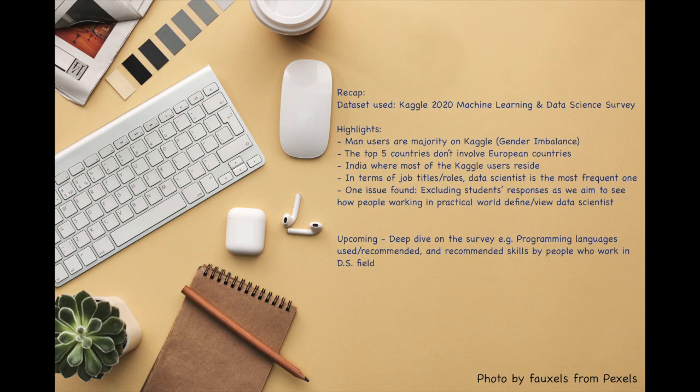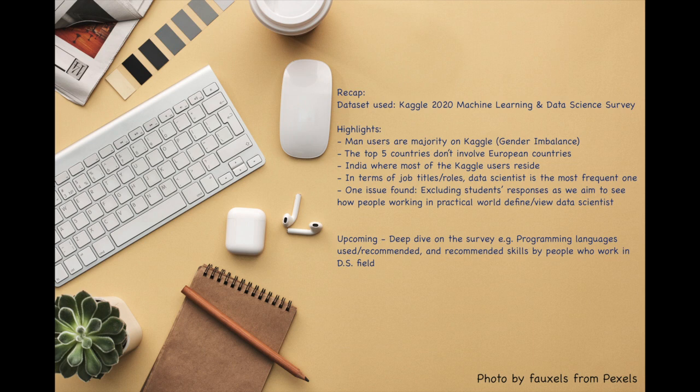Before we wrap up today's video, I would like to give you a quick recap. First of all, we used the Kaggle 2020 Machine Learning and Data Science Survey. There are 5 highlights from today's video. First, male users are the majority on Kaggle.com, and the top 5 countries don't involve any European countries, which is surprising to me.